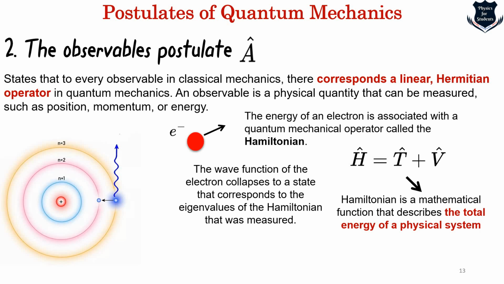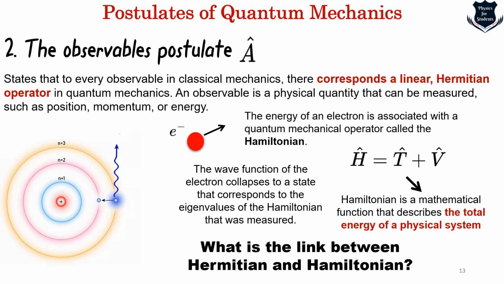Now the wave function that defines everything which we have just defined in postulate 1 collapses to a state. That means as soon as you observe, it collapses to a state that corresponds to the eigenvalues of the Hamiltonian that was measured. So what is the relation between Hamiltonian and Hermitian? I will soon tell.